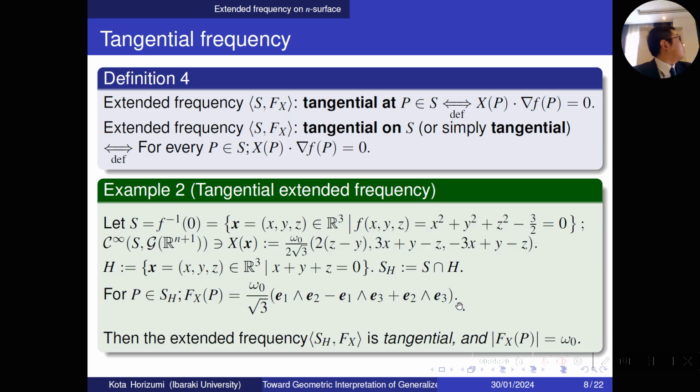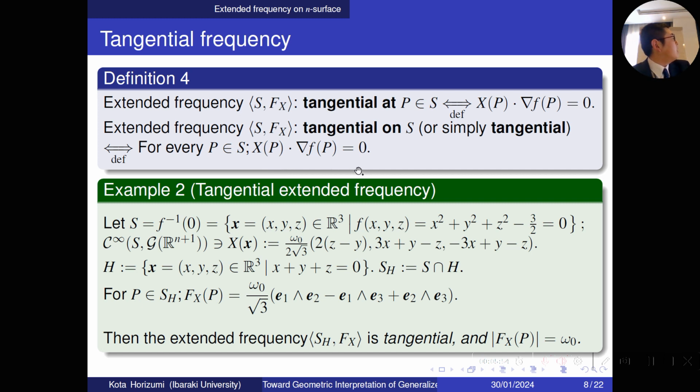And let me introduce the tangential condition. So extended frequency (S, F, X) is tangential at the point p in S if and only if X_p dot the gradient of F at p is 0, and it's the canonical inner product. And extended frequency (S, F, X) is tangential on S if and only if for every p in S, X_p dot the gradient of F at p equals 0.